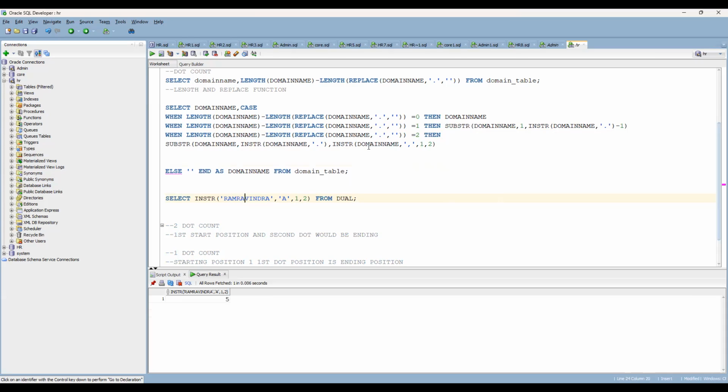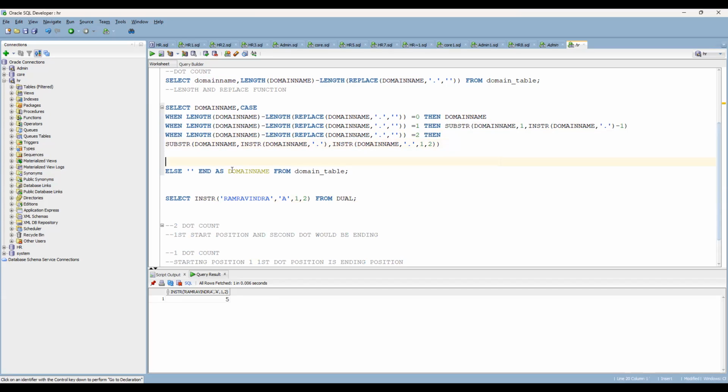Now in this case also, using INSTR, you have to identify where the second dot is present. The first dot is the starting position, which by default comes as the first starting position. Where the second dot is present, you can take that, so automatically the output is going to come. Now let's see that.